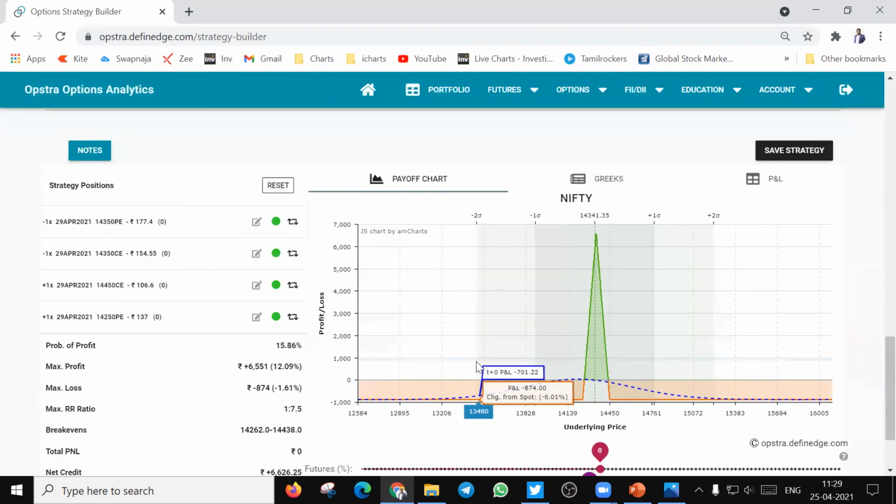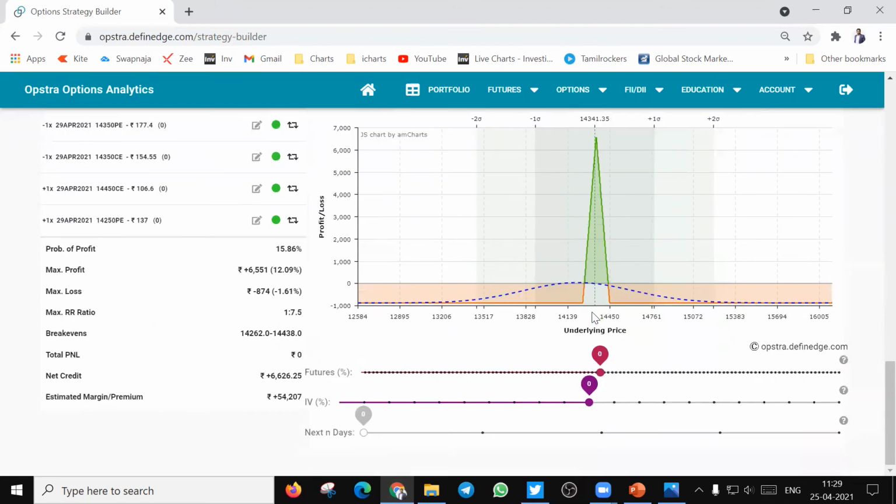Now this becomes a risk defined strategy, wherein if I make a profit, I will make a profit of 6,551 rupees if the market expires in between these two ranges, or I will end up losing only 874 rupees. This is an iron butterfly in which the risk is defined.